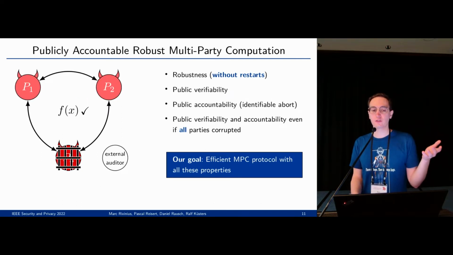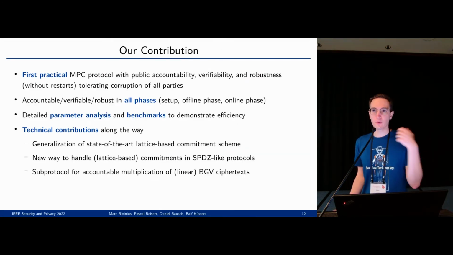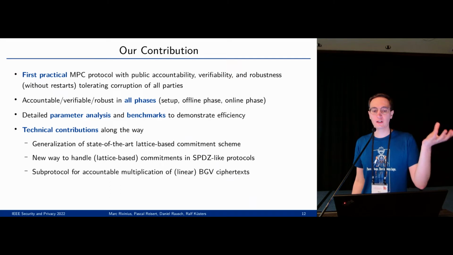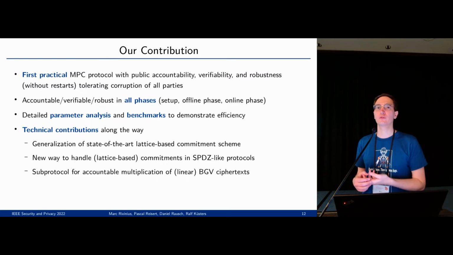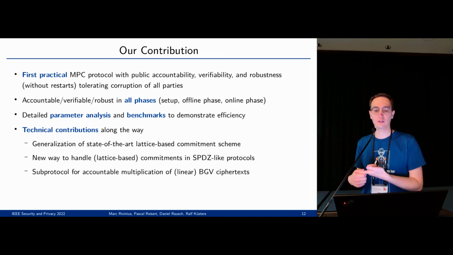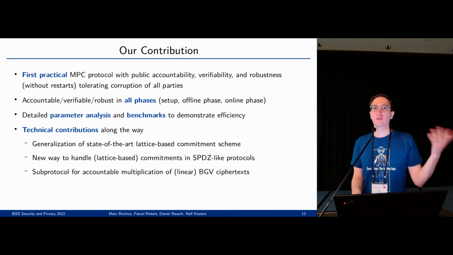So our goal is then to have a protocol with robustness without restarts, public verifiability, public accountability, and the latter two properties, even if all parties are corrupted. We construct the first practical MPC protocol with all these properties, and we also have all these properties in all of the phases of our protocol. The setup at the beginning, the offline phase where we pre-compute certain data, then the online phase where we do the actual computation. We do a detailed parameter analysis and benchmarks to show that our protocol is efficient, and along the way we also do some more technical contributions.